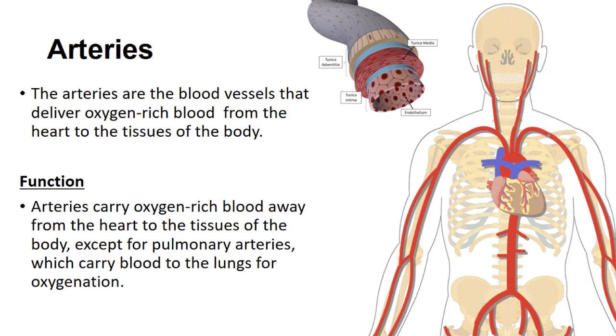As I said, the heart carries all the blood from the body and gives it to the lungs, and from the lungs oxygenation occurs. The blood is oxygenated, it is filtered, and it is transferred back to the heart, and then the heart is responsible for supplying the oxygenated blood throughout the human body. So all the arteries carry oxygenated blood except the pulmonary artery, which carries the deoxygenated blood to the lungs for oxygenation.